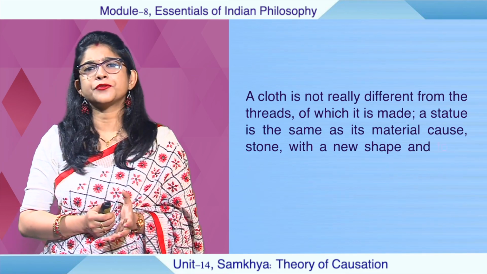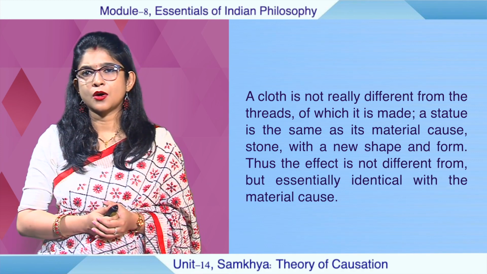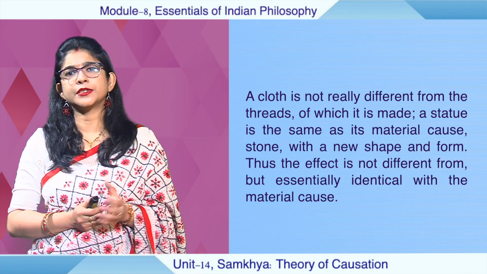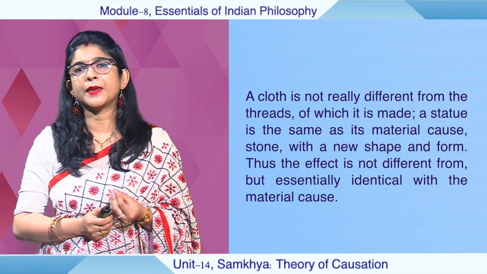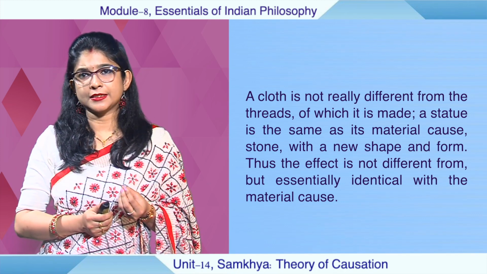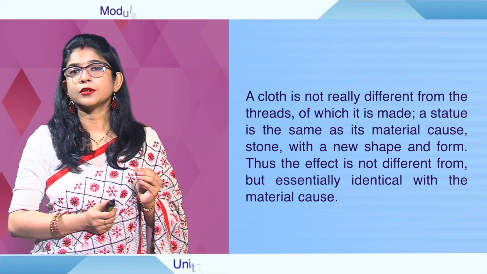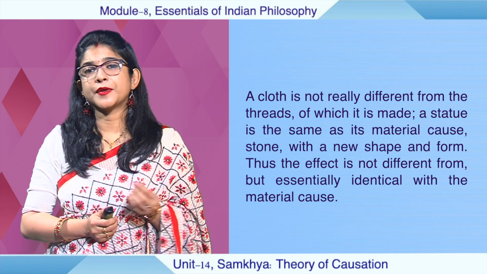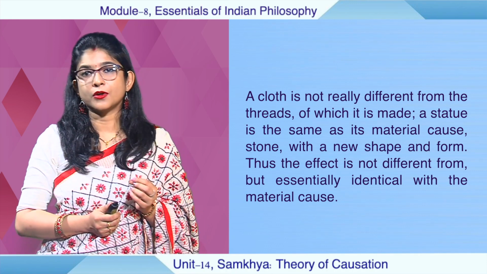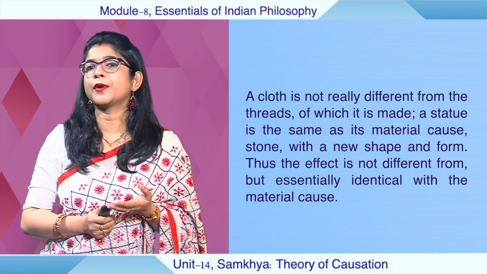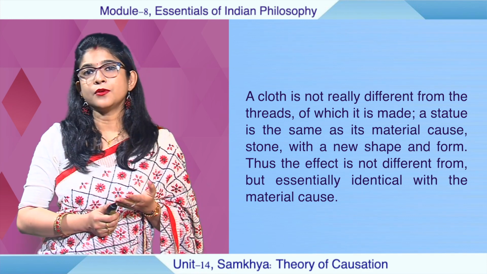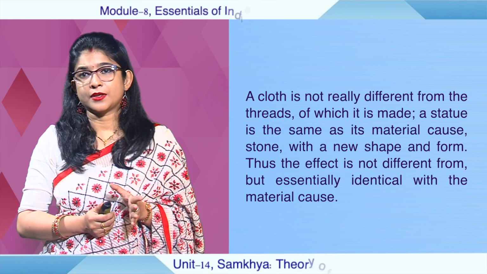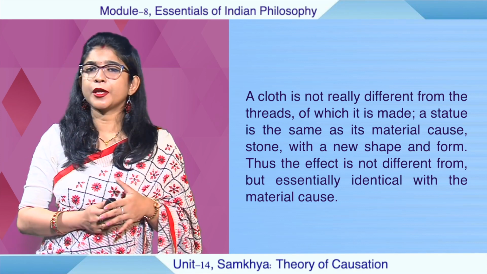A cloth is not really different from the threads of which it is made. Now, the threads of which our clothes are made are the cause, and the cloth which we are wearing is the effect. These threads had their implicit form when they were threads.